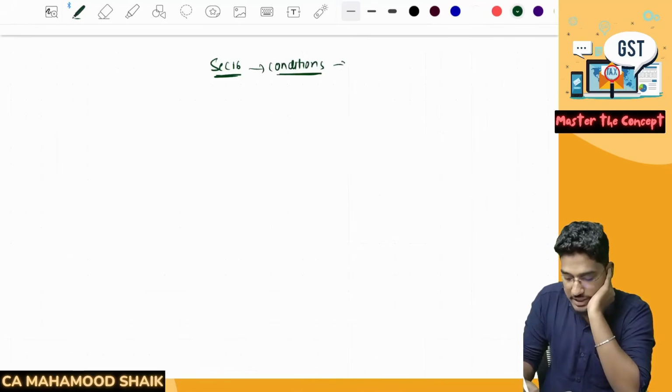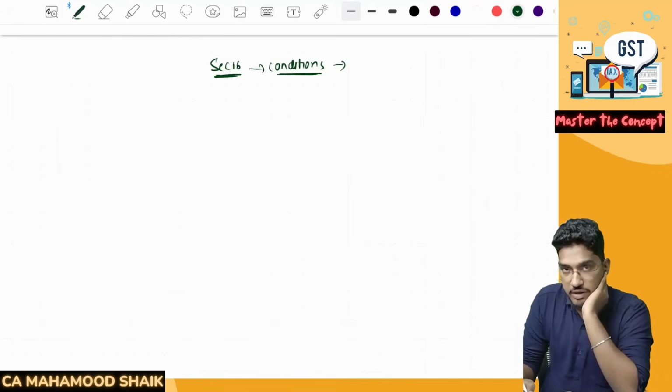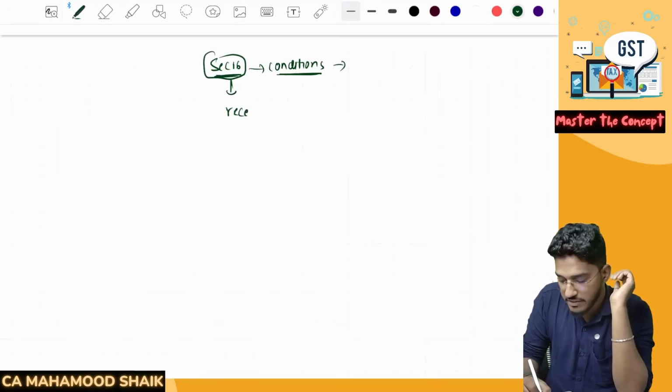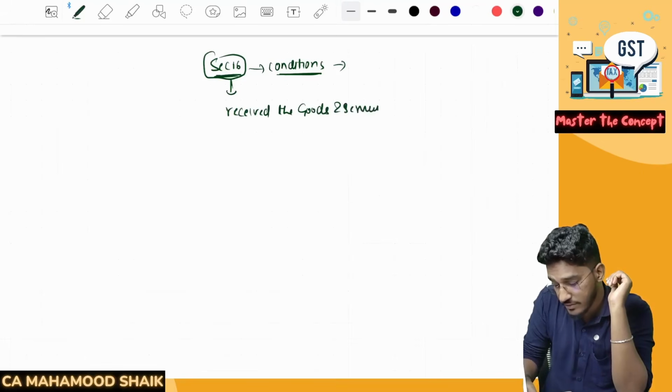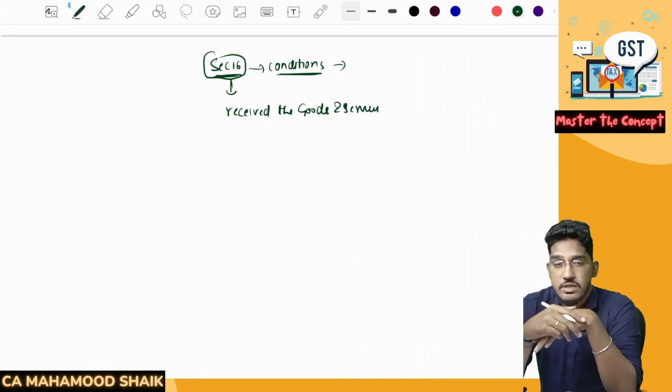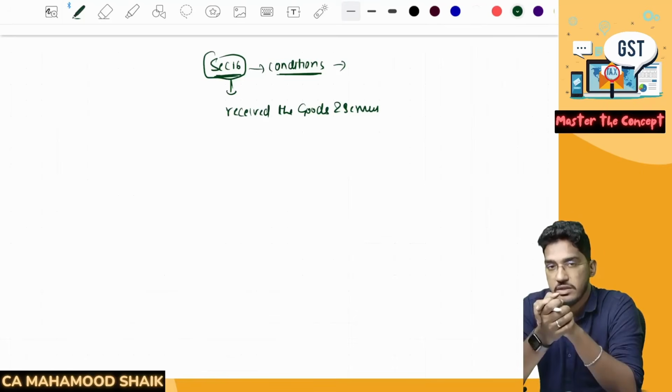One of the most important conditions is you should have received those goods or services. You can claim input tax credit only when you have received the goods and services. If you have paid the amount, but if you have not yet received the goods and services, you can't avail the input tax credit till the time you have received it.